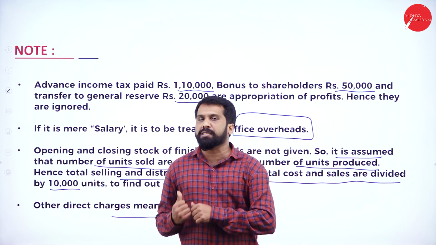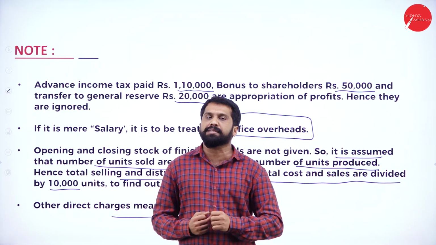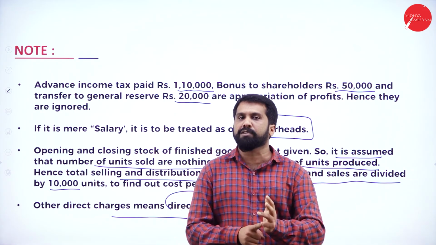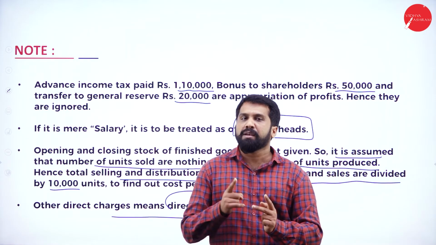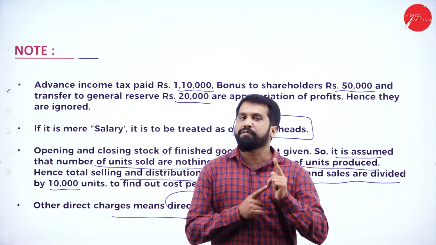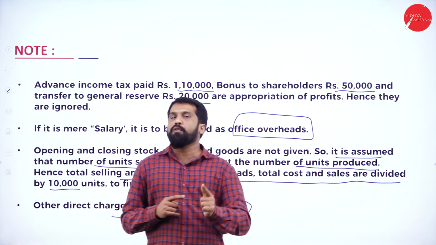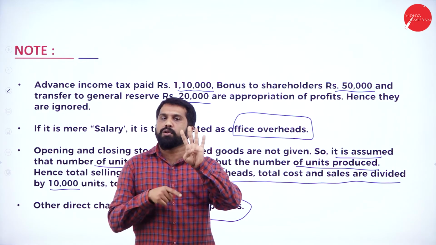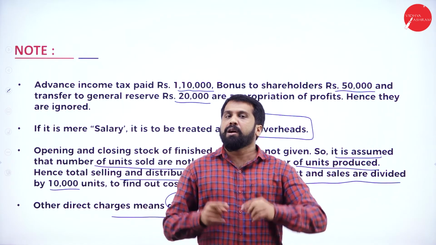We are in session 10. In session 11, I'll give you the final answer. Before that, you should find out the work cost, the cost of production, the cost of sales, and the profit of the business. These are your homework. Again, up to prime cost I have done, and I have marked hints and notes for all the questions.